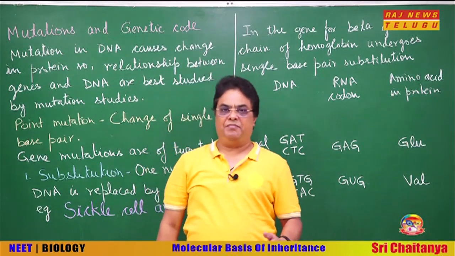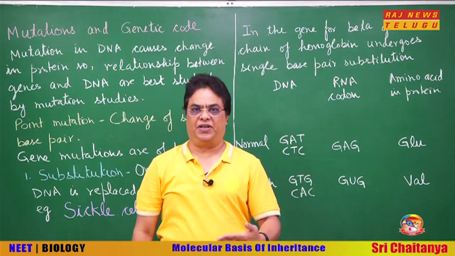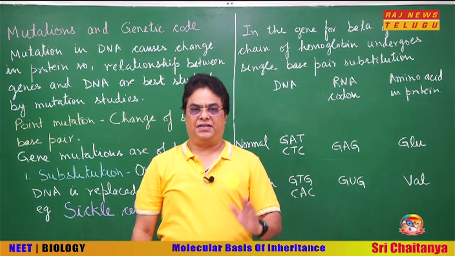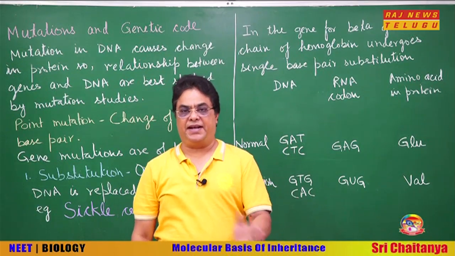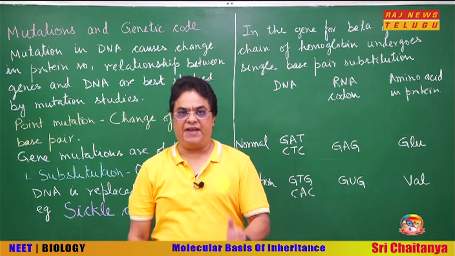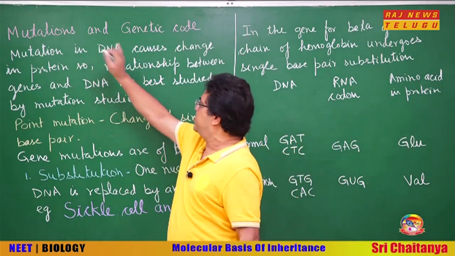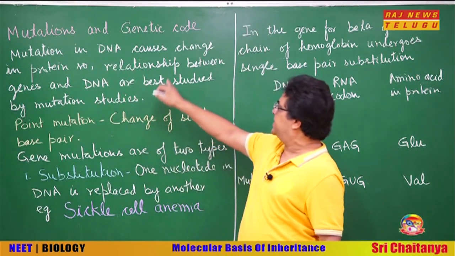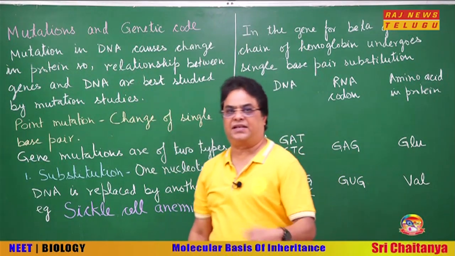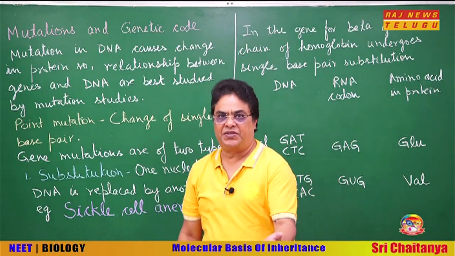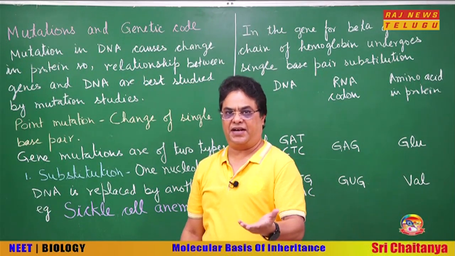You see, mutations are very useful in understanding the relation between DNA and gene. DNA functions as gene because any change in the DNA, a mutation in the DNA, causes change in the protein, as a result change in the phenotype. So, this relationship can be easily understood.